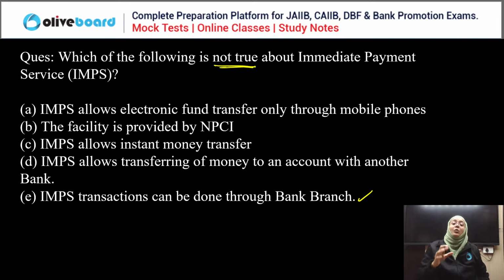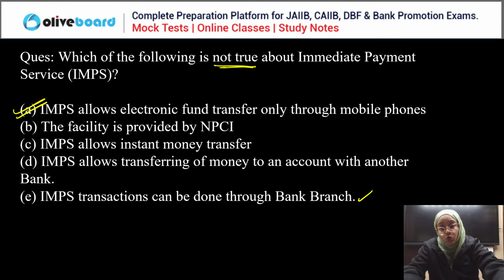It allows electronic fund transfer only through mobile phone. That is incorrect. We have to choose the incorrect statement. If you are saying that IMPS can only be done through mobile phone, no, you can initiate the transaction by requesting the bank branch also. So yes, A is the wrong one.